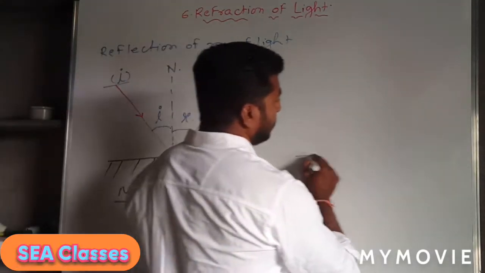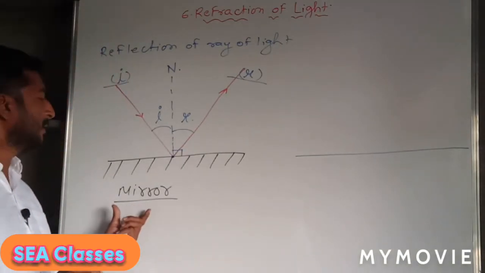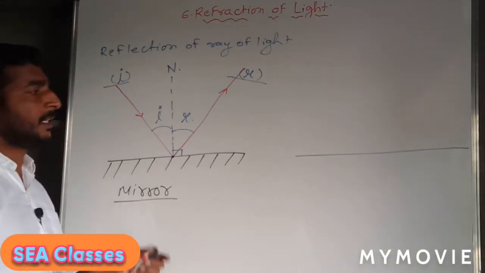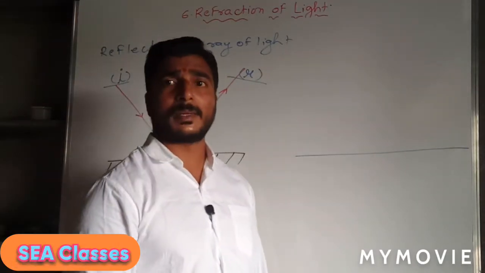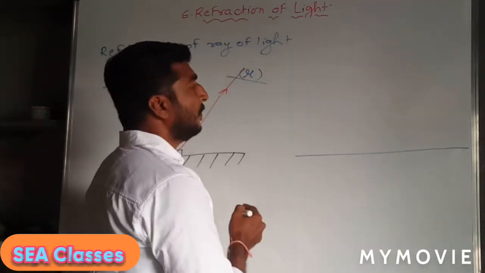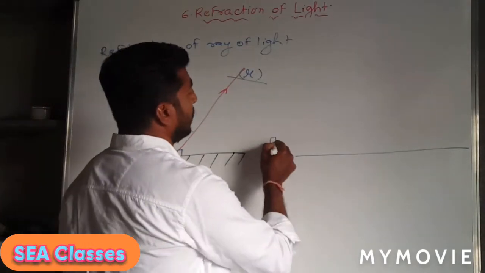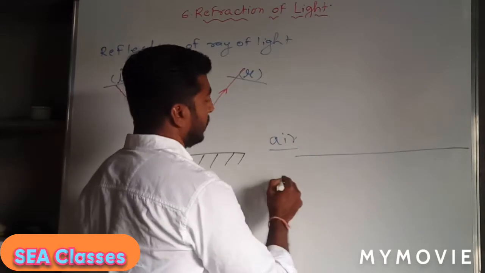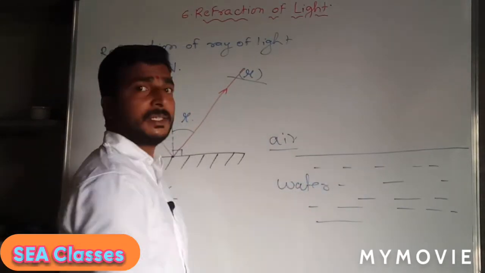Now, instead of this mirror or any non-transparent surface, if there is a transparent surface such as water, glass or plastic, then what will be the behavior of the ray of light? Suppose this is air and this is water. So there is an air medium and a water medium.